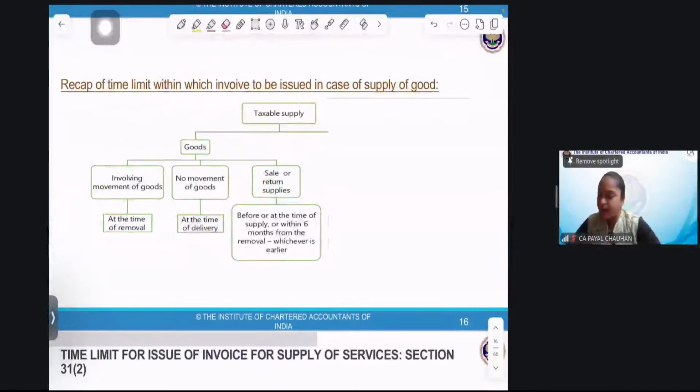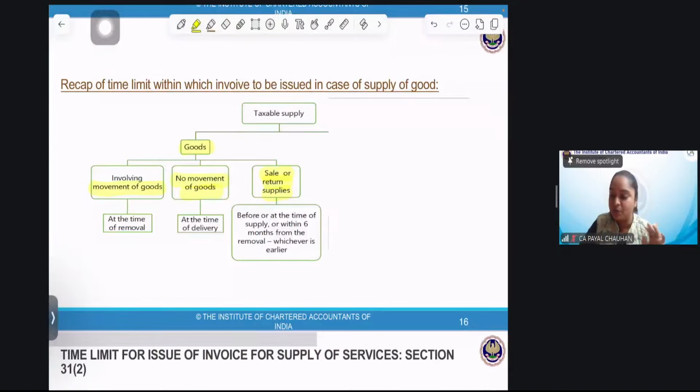Taxable supply of goods, we've covered that. In the categories involving movement of goods, the invoice will be issued either before the removal or at the time of removal. If there is no movement of goods, the invoice will be issued at the time of making the goods available to you. If it is goods sent on approval basis, then it will be issued at the time of removal. Goods sent on return basis: if you approve the goods, the invoice will be issued at the time of approval. But if you don't approve the goods, the invoice will be issued within 6 months from the date of removal.